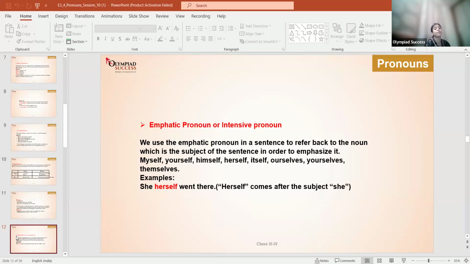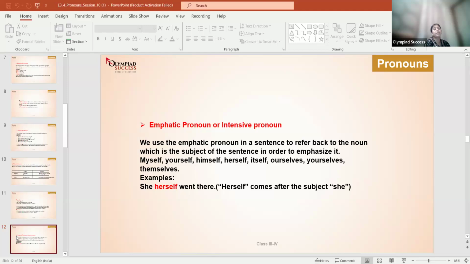She herself went there. So when we emphasize a particular person, what is the meaning of emphasize? What is the meaning of emphatic and intensive? Emphatic is when you are talking about that particular thing or person, emphasizing it. That is called an emphatic pronoun.